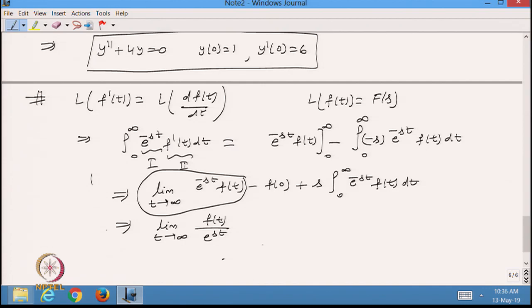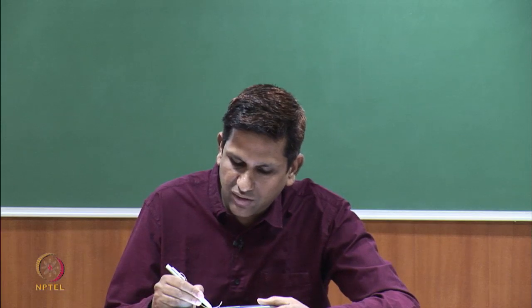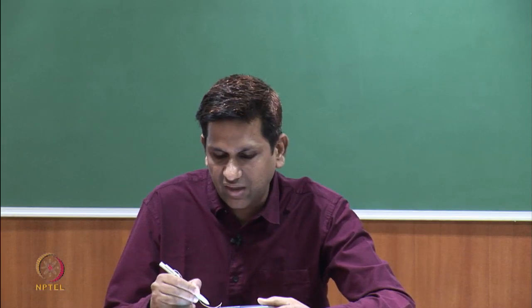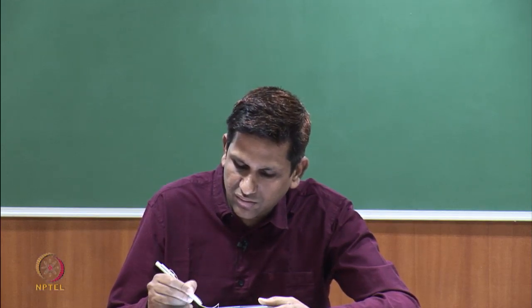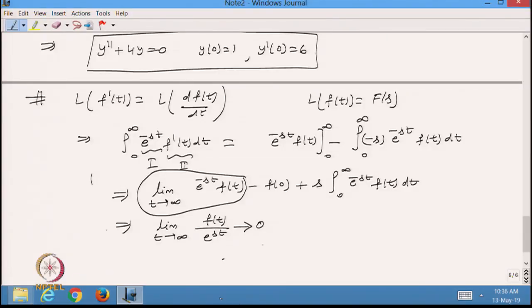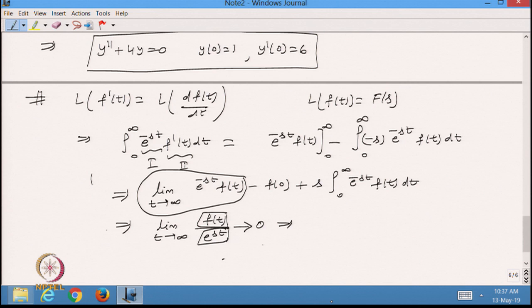My function f(t), if we go by the existence, is of exponential order. So, suppose it is e^(alpha t), and then e^(-st). As t tends to infinity, this will go to 0, because e^(-st) takes advantage over the function f(t). When t tends to infinity, this function is going faster than f(t), so this value becomes very small and tends toward 0. So, this factor will be 0.